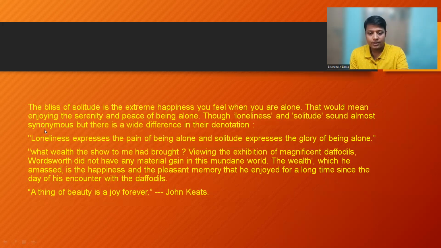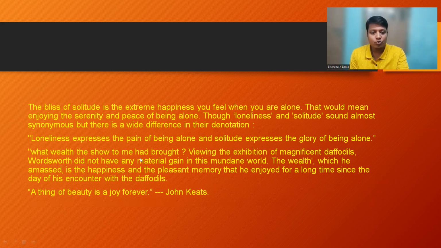I have quoted a line, loneliness expresses the pain of being alone, while solitude expresses the glory of being alone. Very beautifully explained the difference between loneliness and solitude. So loneliness is a negative, pessimistic word, while solitude is a positive and optimistic word.